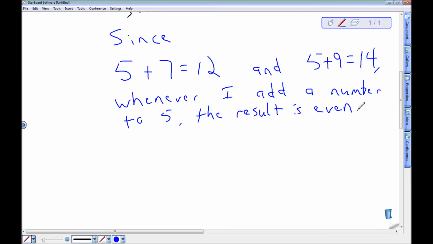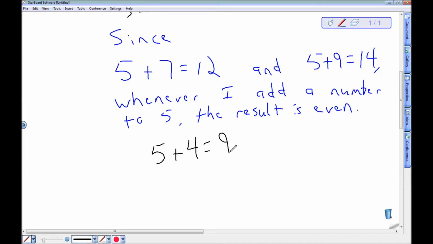Okay, so see here, I've gone from these two examples, 5 plus 7 equals 12, 5 plus 9 equals 14, and I've gone to a more general conclusion, hey, whenever I add a number to 5, the result is even. Now, hopefully you're sitting there thinking, no, that's not true, because I can think of a ton of numbers I could add to 5 that do not give me an even number. For example, hey, 5 plus 4 is 9. That's not even, so I added a number to 5. I didn't get an even number, so you got junk up here.